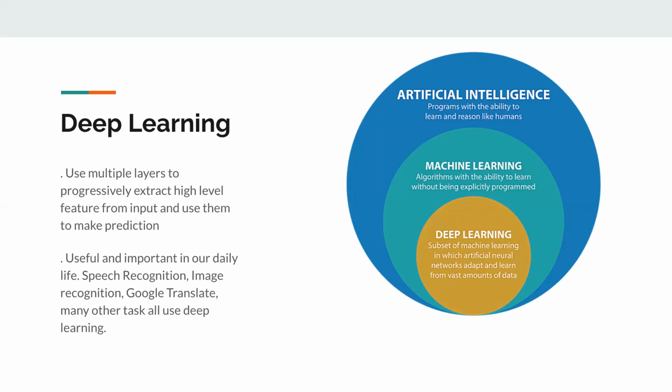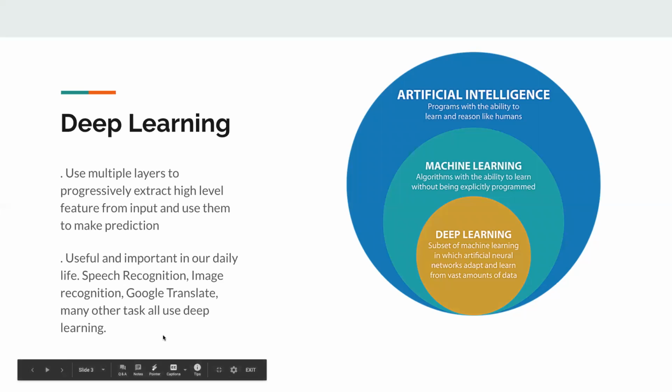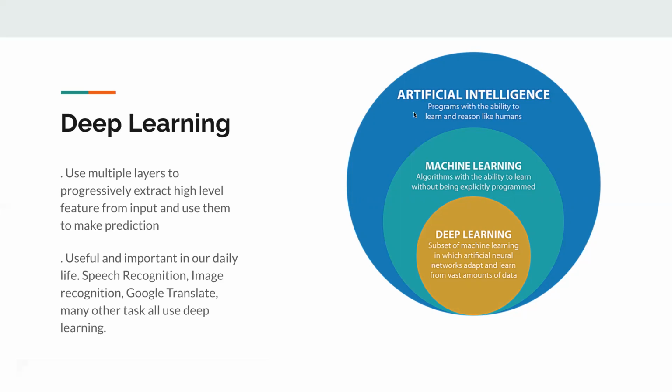Some people may notice, but most people still have an important question. What is the difference between machine learning and deep learning? As you can see in this picture, deep learning is just a small subset of machine learning. And in the next slide, we'll go over how they are different.